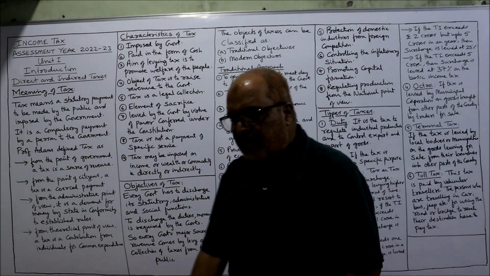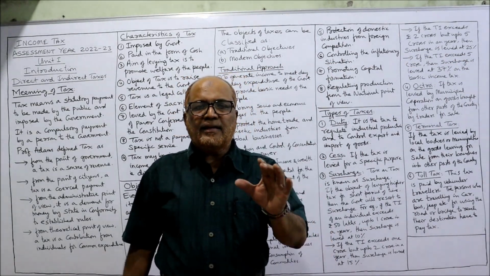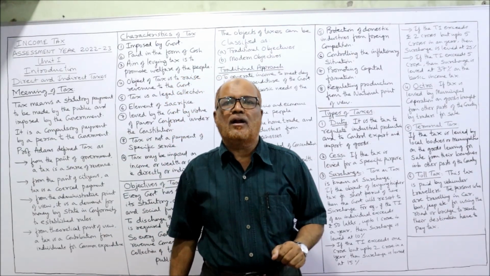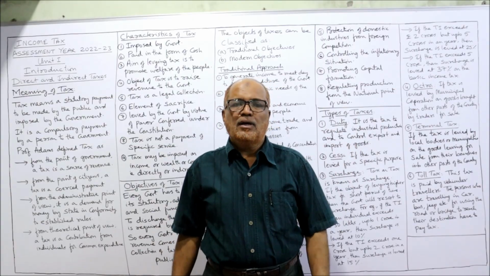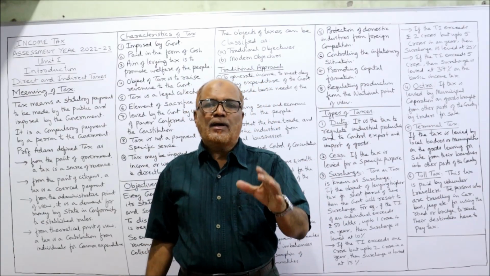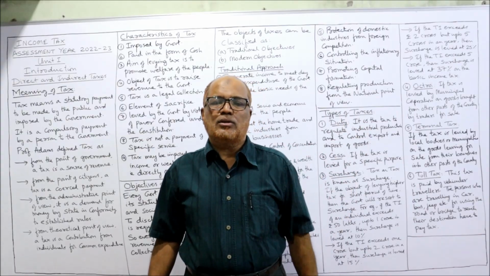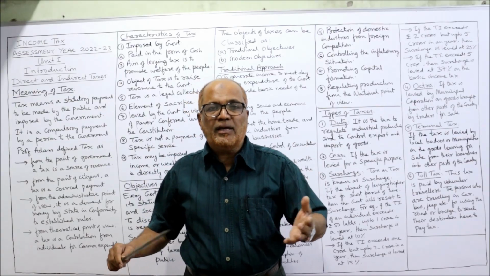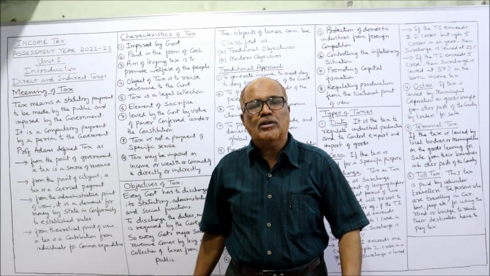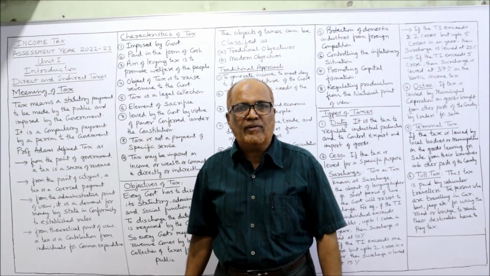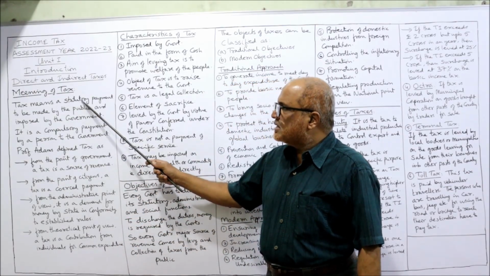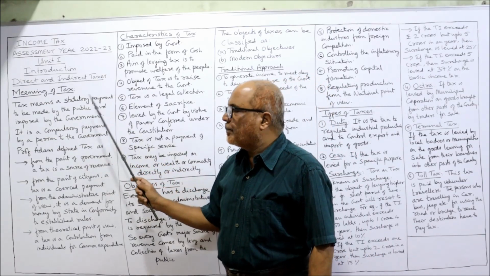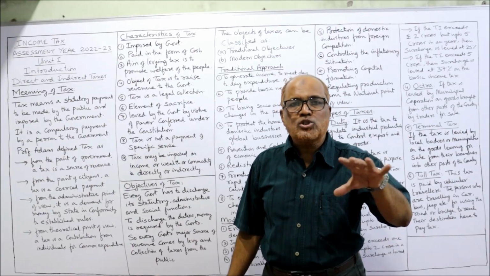Now, first of all, the meaning of tax. A tax is a compulsory contribution made by the people of the country to the government. It's a statutory payment. The government will impose the tax on the people. The people have to pay the tax, and from that money, the government will spend on the common purpose for everyone. So, tax means a statutory payment, a legal payment, to be made by the people and imposed by the government.